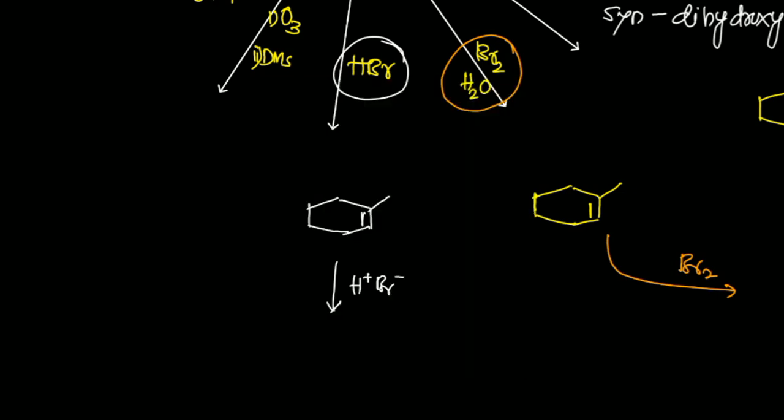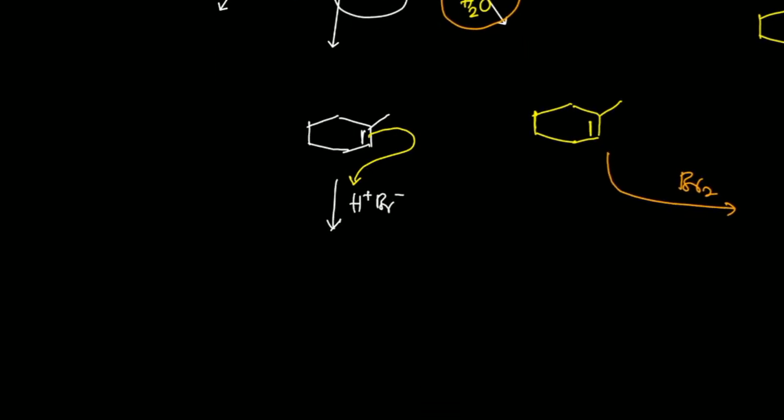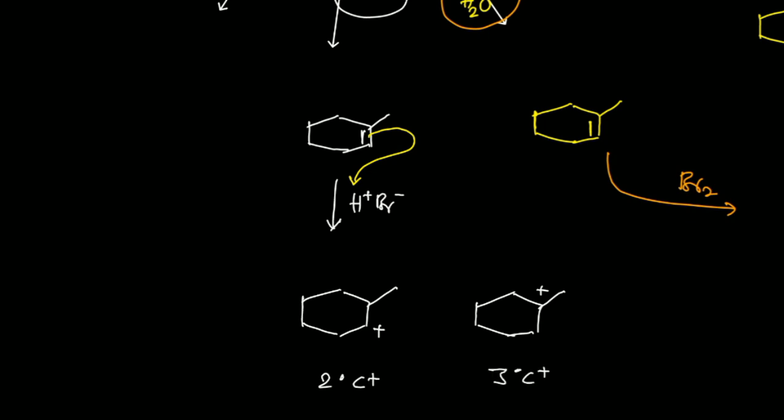First of all, this olefin reacts with the hydrogen, because an electron-rich species should react with an electron-deficient one. So there is a formation of a cation. Either you will get this cation or this cation, right? When you transfer the electron density from your reactant to the reagent HBr, you will get two possible cations. This cation is your secondary cation and this will be called your tertiary cation.